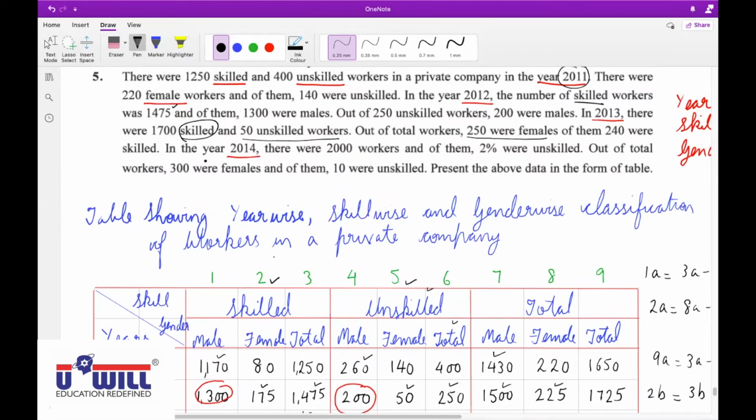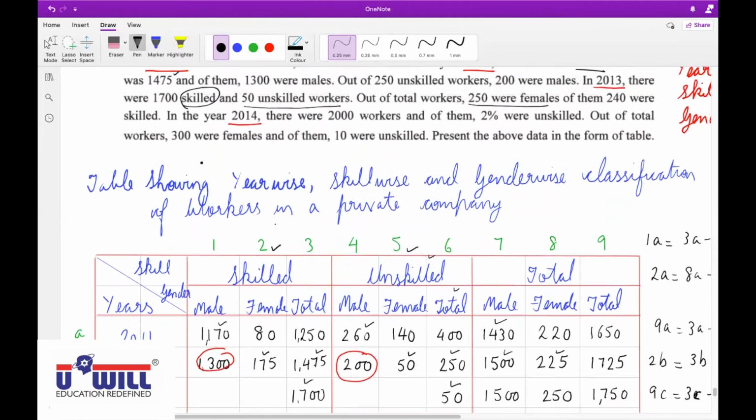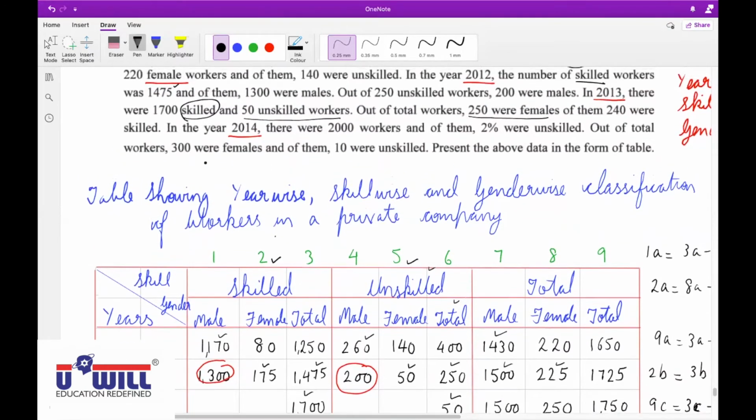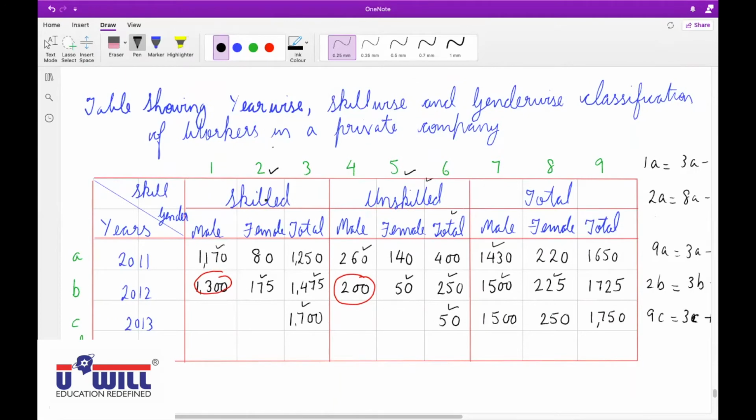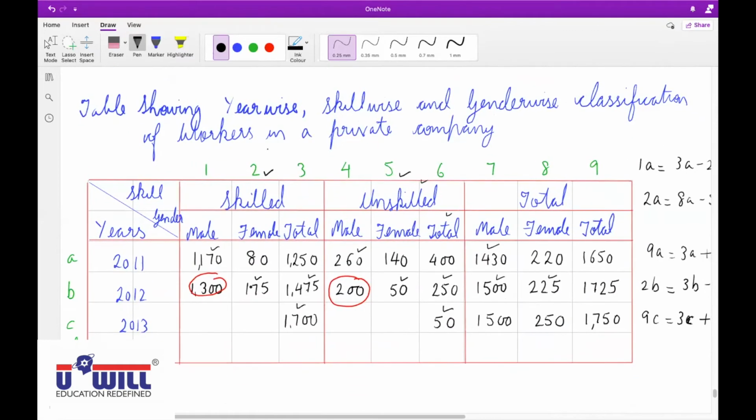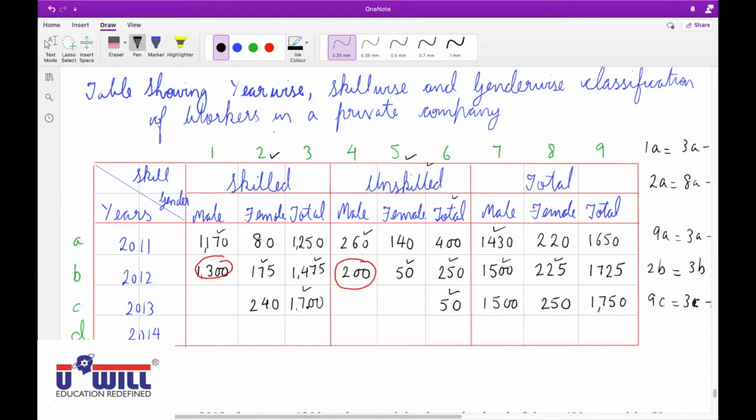Of them, 240 were skilled. Where should I write 240 were skilled? 2C. Out of the total workers, 250 were females, and of them 240 were skilled, so we are talking about female skilled workers, which come in 2C. What else can we find now? 1C. How can you find? 1700 minus 240, so 1460. How will we get 5C?